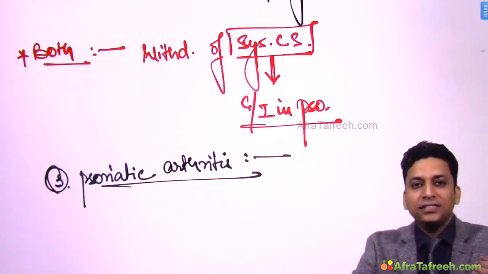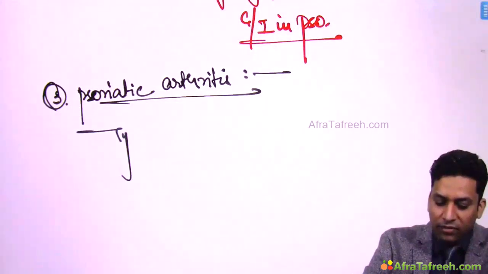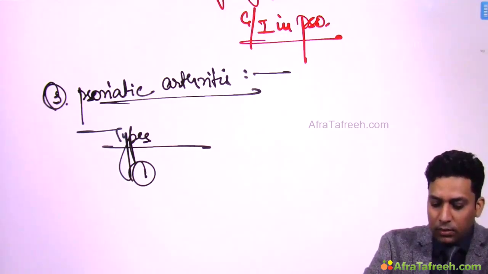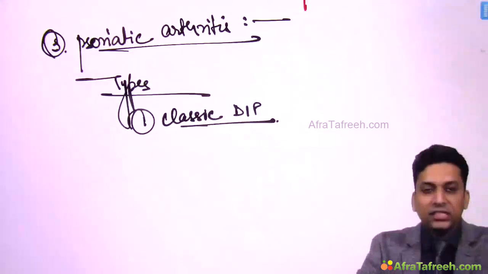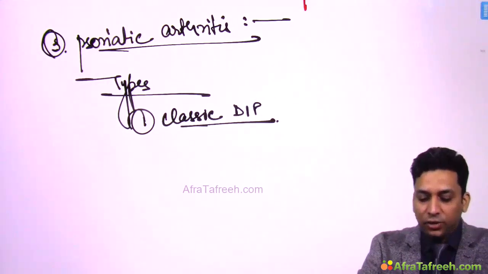So in psoriatic arthritis there is joint involvement, isn't it? Now there are different types of psoriatic arthritis. One is the classic DIP, that is distal interphalangeal joint involvement type. So classic distal interphalangeal joint involvement type.